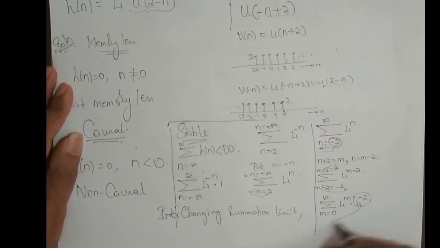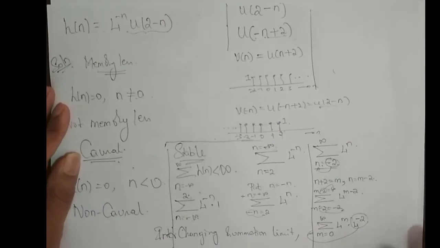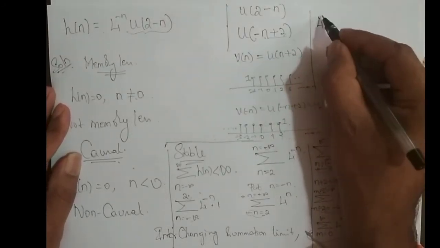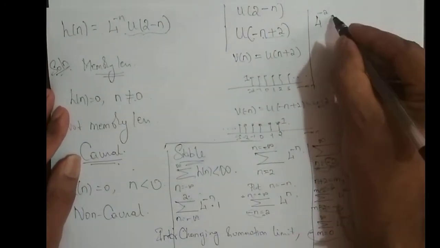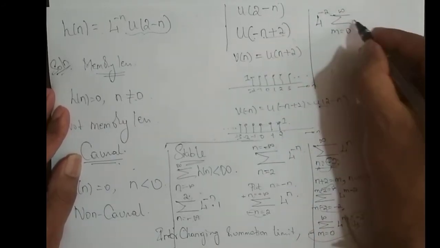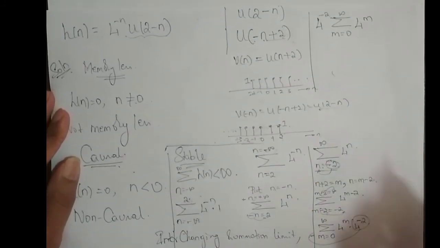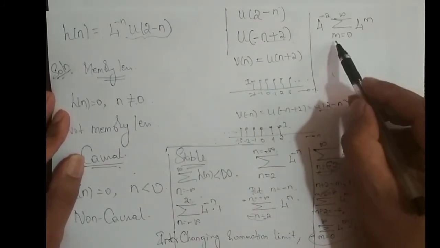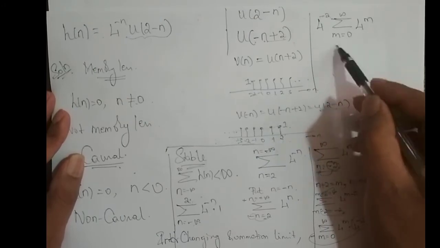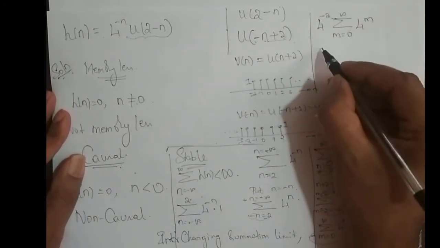This is a constant, I can take it out. So 4 power minus 2 is a constant, I will take it out. So summation m varying from 0 to infinity of 4 power m. What is your claim? Is this absolutely summable? Anyhow, 4 power minus 2 is a constant.